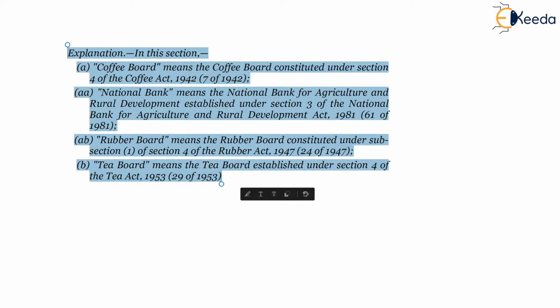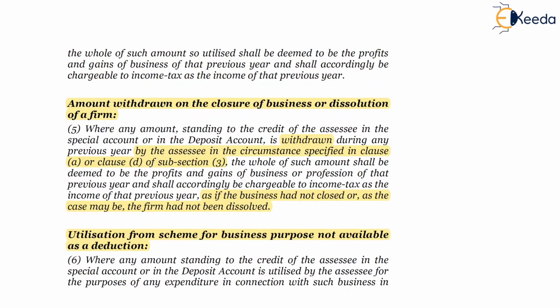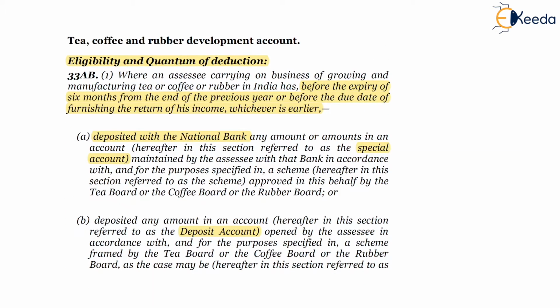So friends, this concludes the part of section 33AB on a tea, coffee or rubber entity which is eligible for a deduction where an amount is deposited in a deposit scheme. Just to sum it up, subsection 1 stated eligibility and quantum of deduction, wherein the amount is supposed to be deposited before expiry of 6 months from the end of the previous year or filing of return of income, whichever is earlier.